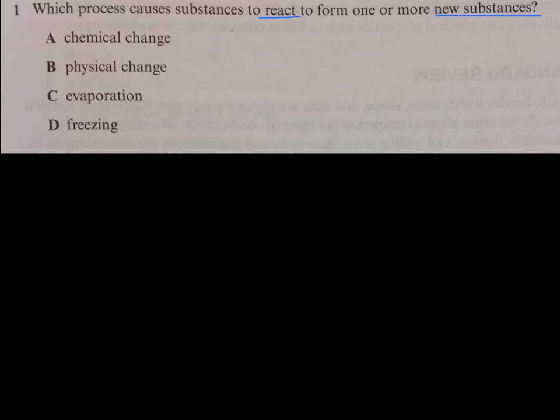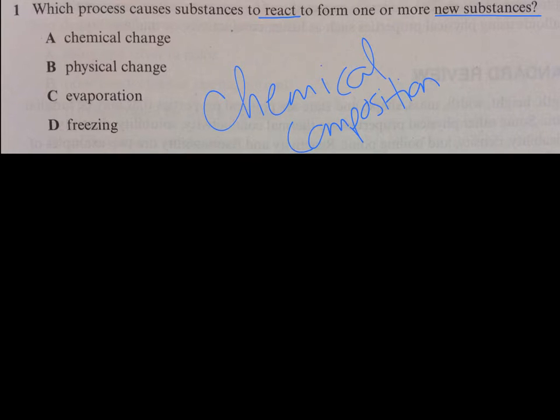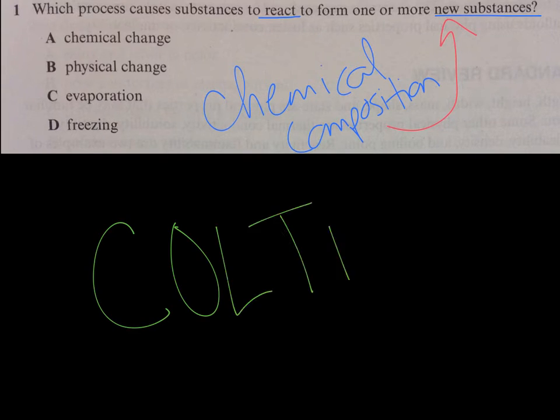Whenever substances react, there's something happening to their chemical composition or what they're made of. So if something's happening to what they're made of, it creates something new. So what do we use whenever we're talking about a new substance being formed? What's a mnemonic device that we use in class? Great job. We use cold pig for the formation of new substances.